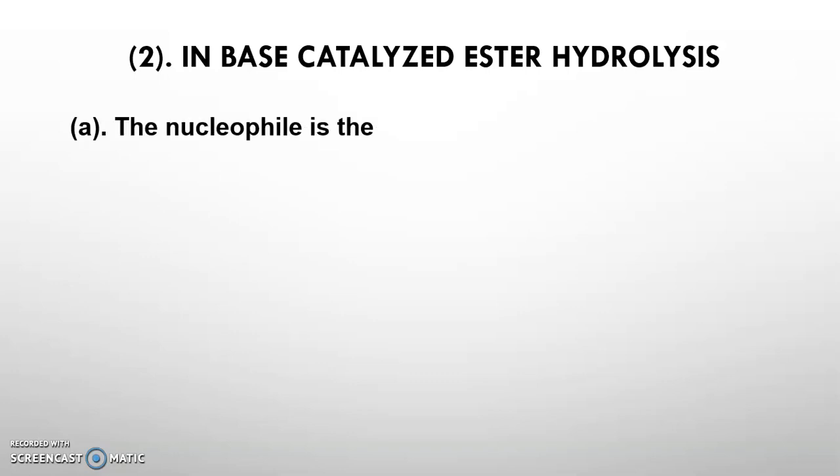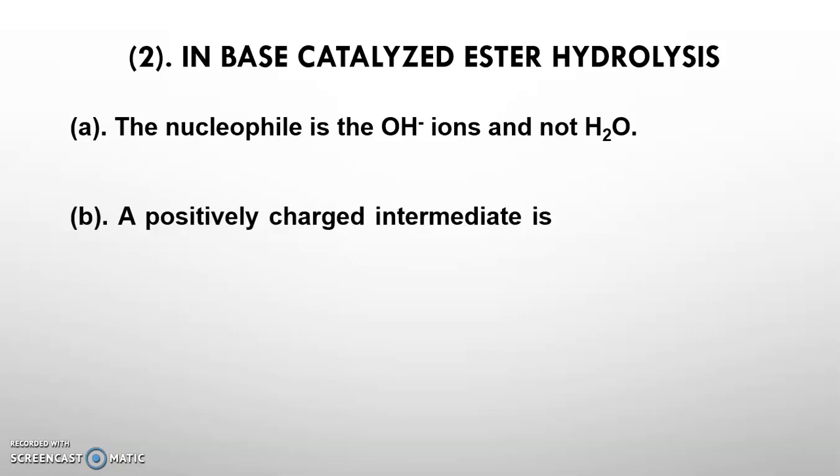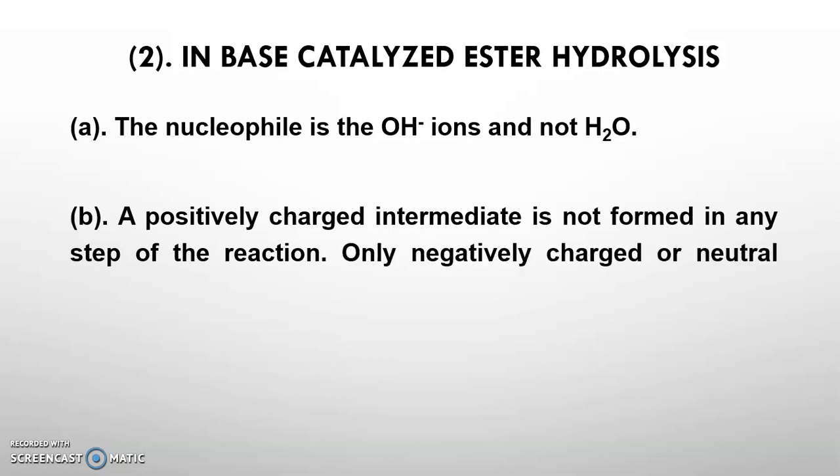In base catalyzed ester hydrolysis, the nucleophile is the OH minus ion and not H2O. A positively charged intermediate is not formed in any step of the reaction. Only negatively charged or neutral intermediates are formed. So we may first try the AAC1 type of mechanism.